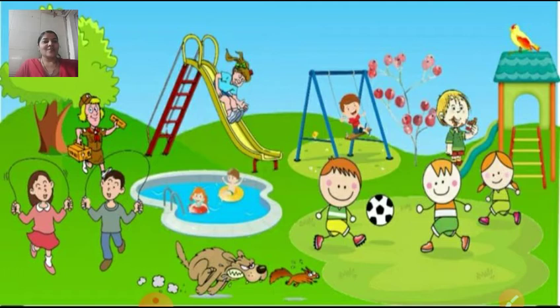And see, children, when we go to the park, means to the garden, we see many signboards. Have you seen? Do not litter here, throw the dust in the dustbin, use me. Keep the place clean, do not park the vehicles here. Like that, so many signboards we can see in the garden.